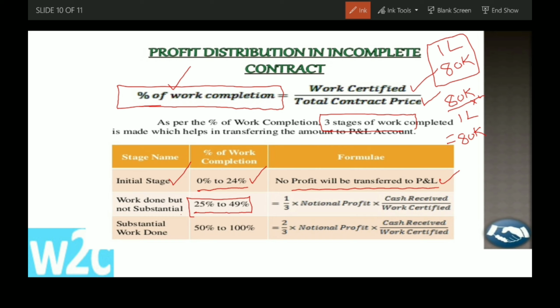The formula is 1/3 of notional profit into cash received by work certified. Next, substantial work done, that means 50% to 100% of work completion. The formula is 2/3 of notional profit into cash received by work certified. These problems are easy to understand. Don't worry. Learn the formulas.